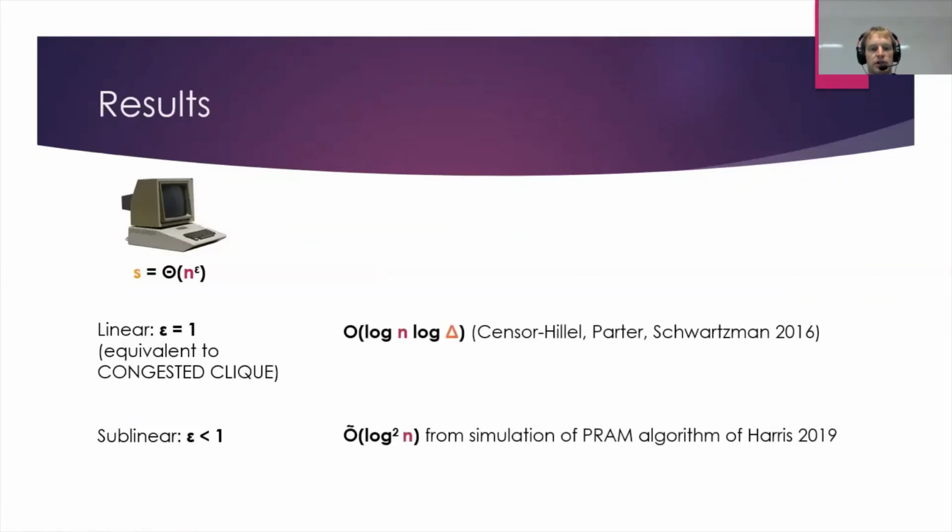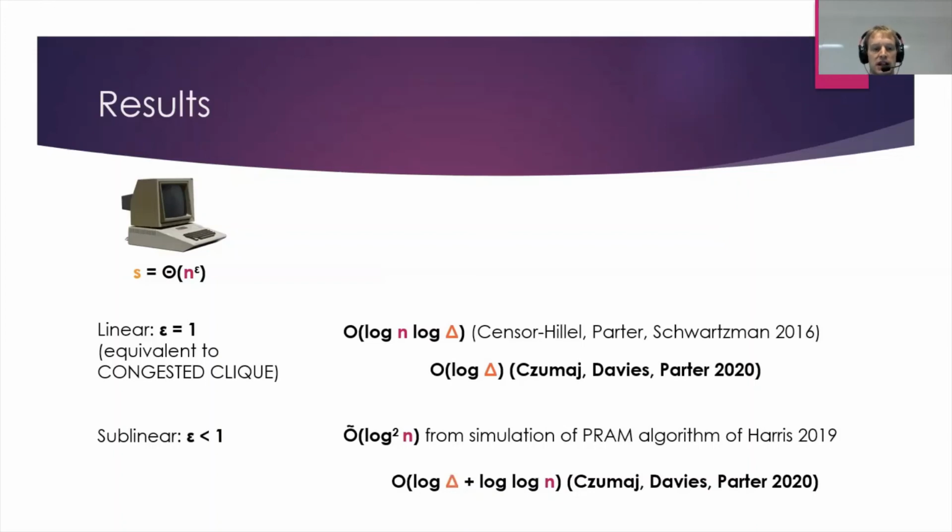I'll now show what it gives us. So these were the previous results for linear and sublinear space MPC. And what we get are that in linear space MPC and congested clique, we remove a factor of log n and just get down to log delta. And we have a similar bound in sublinear space MPC, but with a log n term, which there is some evidence that it's conditionally essential.